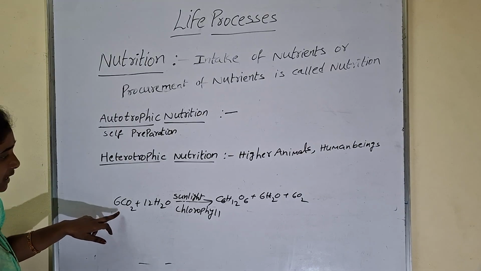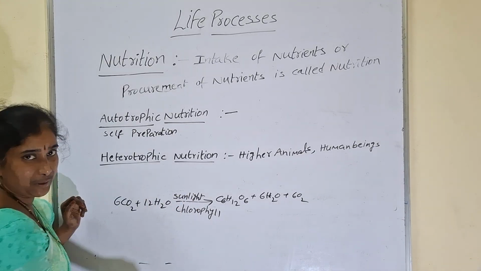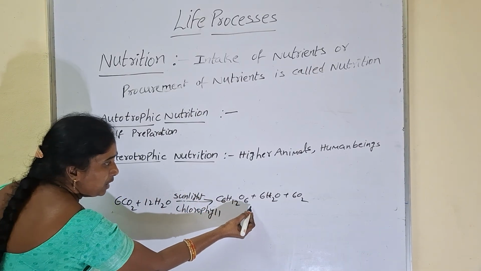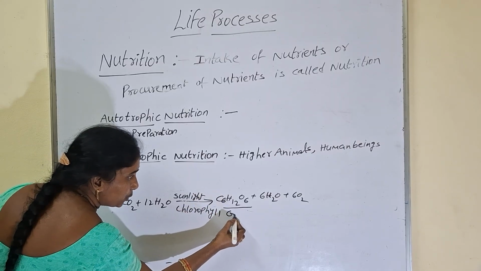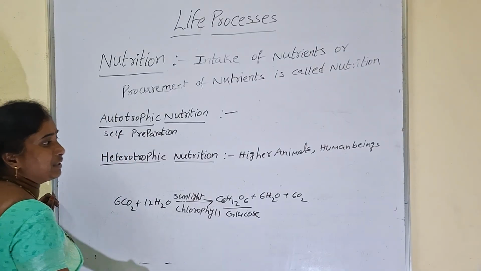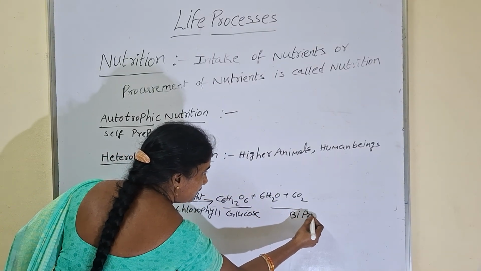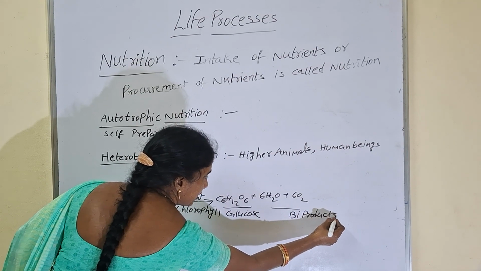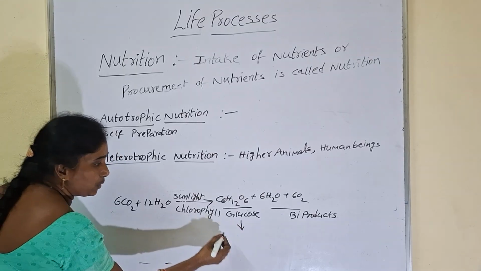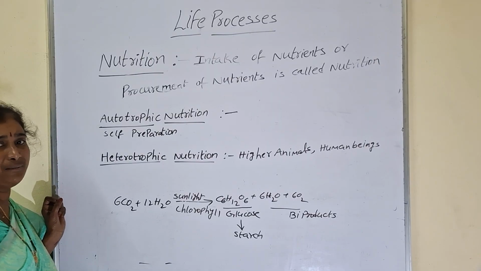Carbon dioxide the plant gets from the atmosphere, water from the soil, sunlight from the sun, and the chlorophyll pigment is present in the leaves itself. By utilizing all these four raw materials, the plant can prepare food in the form of glucose. Along with glucose, water and oxygen are also released in photosynthesis. These two are called byproducts of photosynthesis. Glucose is an unstable product, so after utilization by the plant, excess glucose is converted into starch. The plant can store food material in the form of starch.